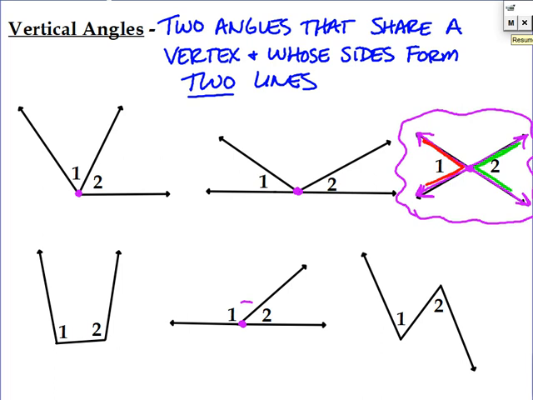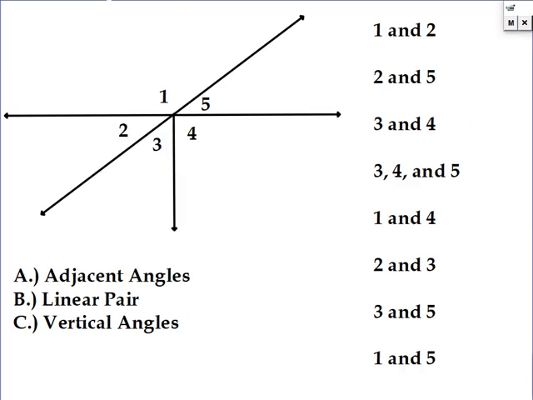Okay, so we're going to talk about the relationship in just a little bit. But this next slide has 5 different angles. Now remember, we're talking about pairs. So they're all going to come in pairs of 2. And we have to figure out, are they adjacent? Are they a linear pair? Are they vertical?